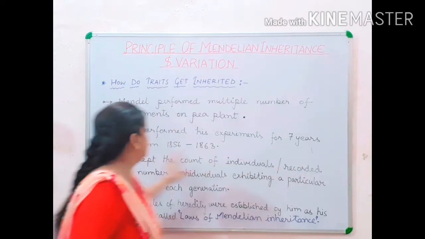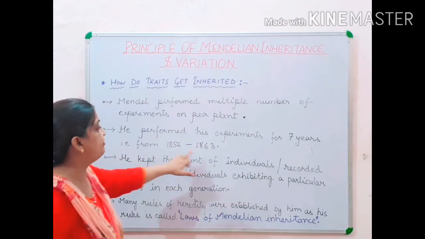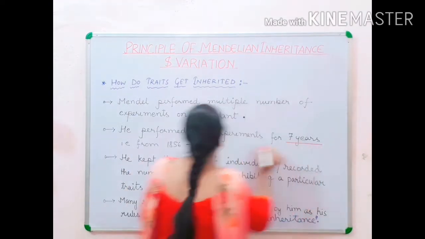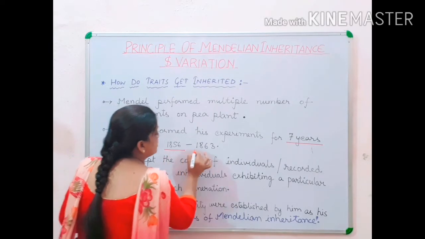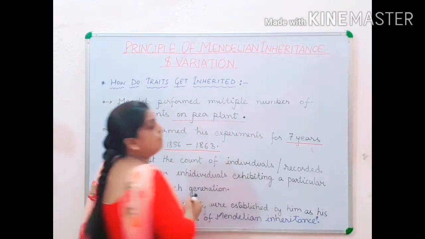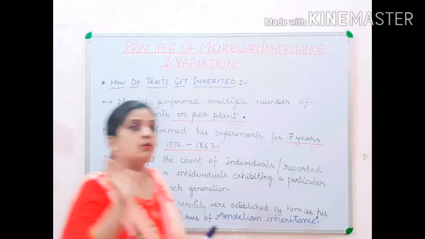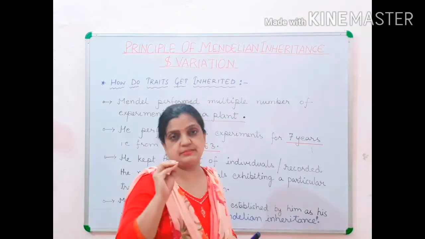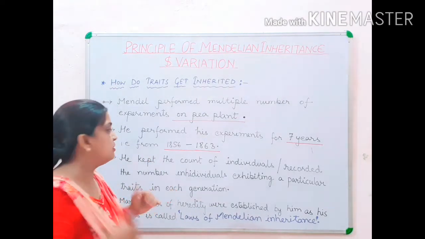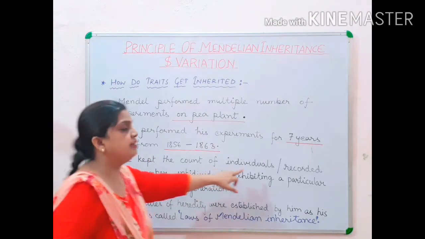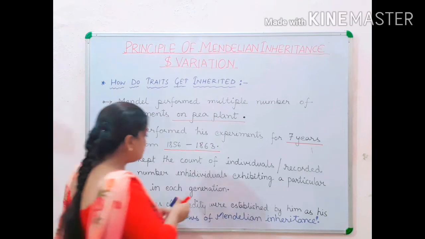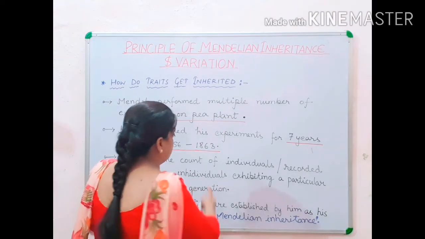Mendel performed his experiments for 7 years, from 1856 to 1863. He worked for about 7 years, and on which plant? On the pea plant. Multiple experiments. He took a long 7 years to perform his experiments. Now children, what was the main feature of his work? That he kept the count of individuals, he recorded the number of individuals.